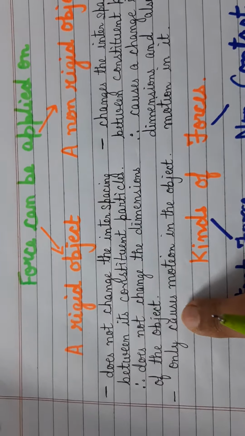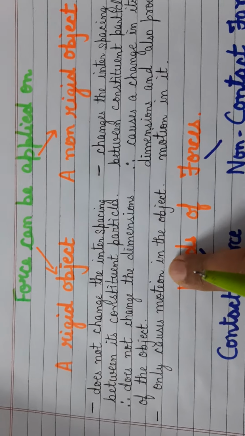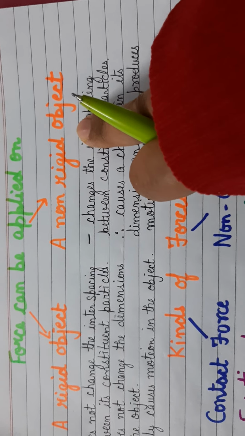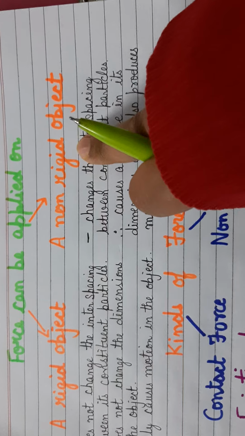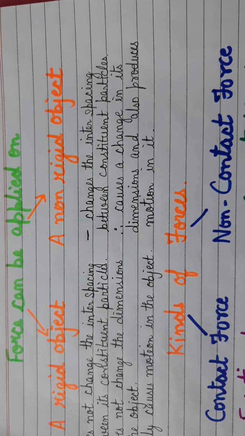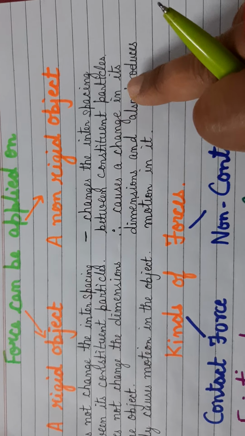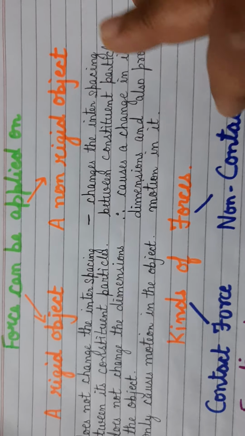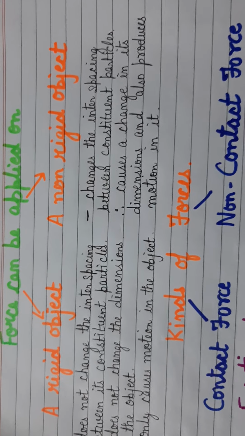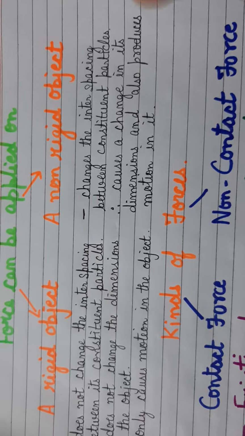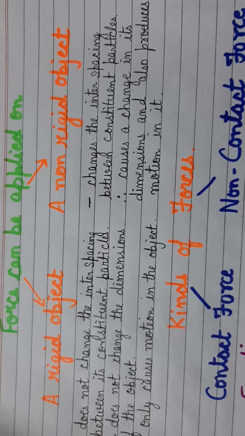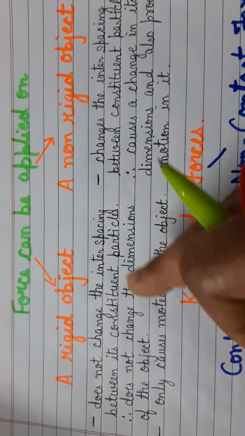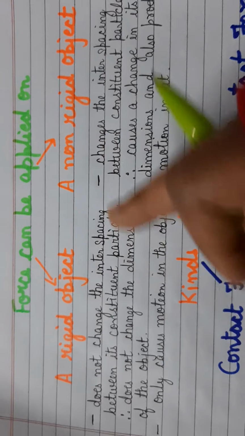So when you apply force on a rigid body, it only brings about a change in the state of rest or motion. But when you apply force on a non-rigid body, like a piece of clay or a rubber band, what is going to happen? The interspacing of the constituent particles will change on application of force, and therefore it will not only bring about a change in the state of rest or motion of the body, but also a change in its shape and size. So this is very important for you to understand. Depending upon the nature of the object, force can bring about different changes.